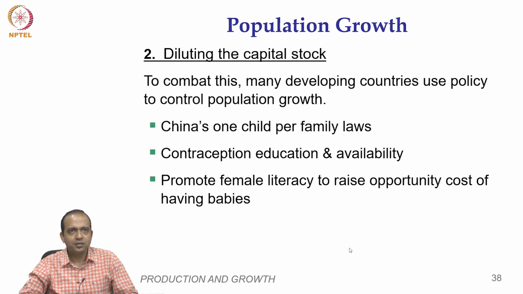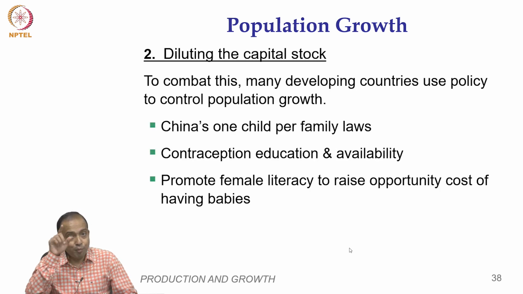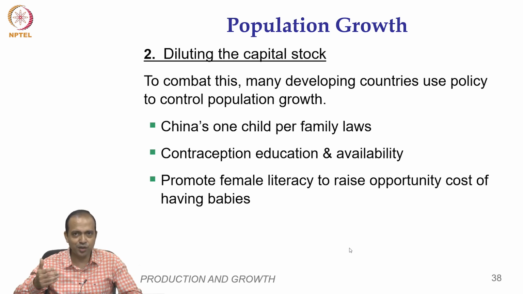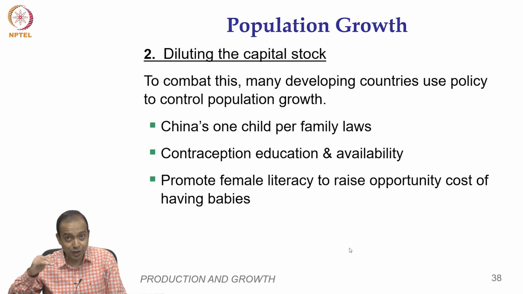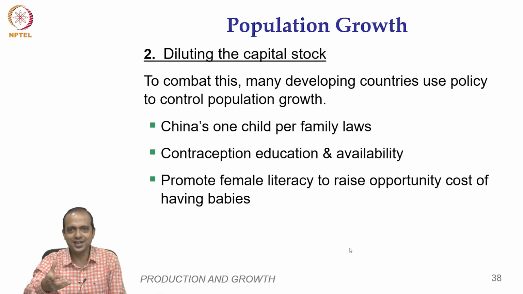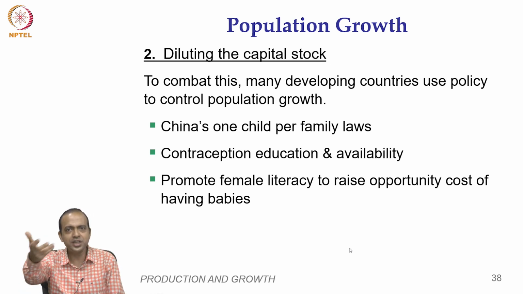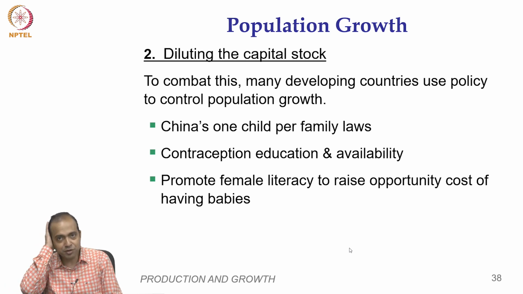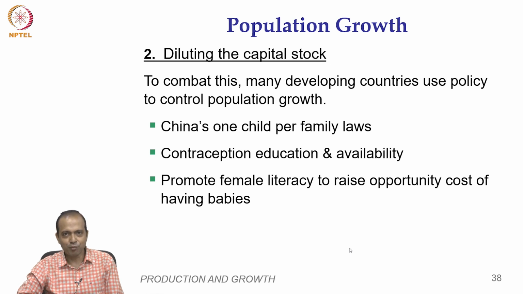But to combat this, countries may take policies like China took, one child per family, contraception, education and availability, and promote female literacy, because if females are literate, they will participate in the job market, and that will raise the opportunity cost of having babies. Okay, when you have a kid, you have an opportunity cost because you are losing the salary you otherwise would have earned by participating in the labor market. So public policies sometimes can restrict the population through these policies so as to achieve growth.